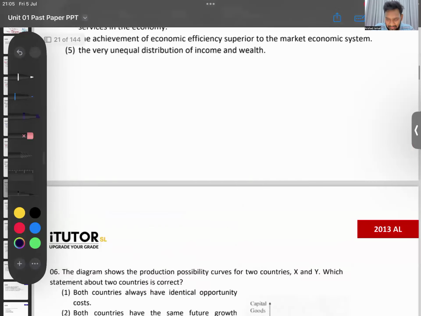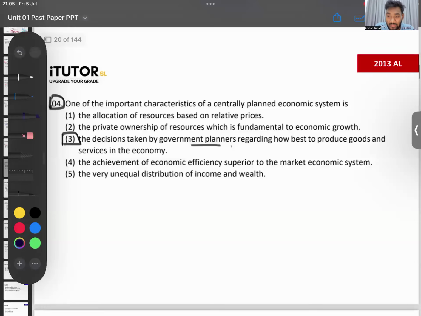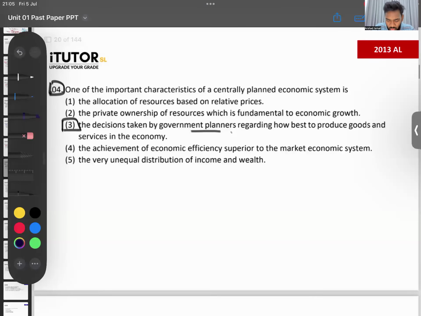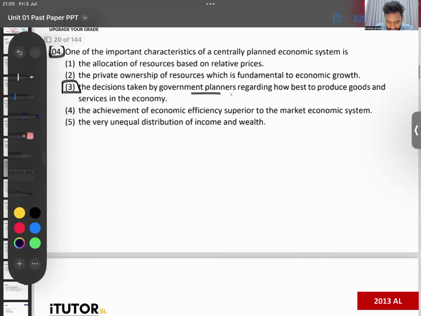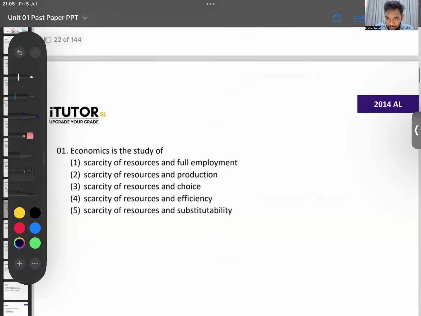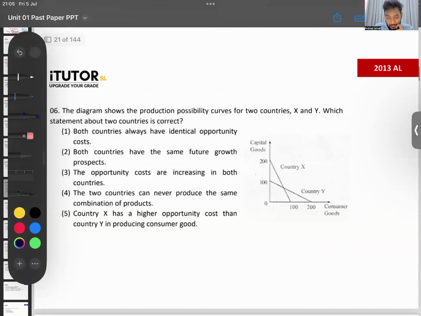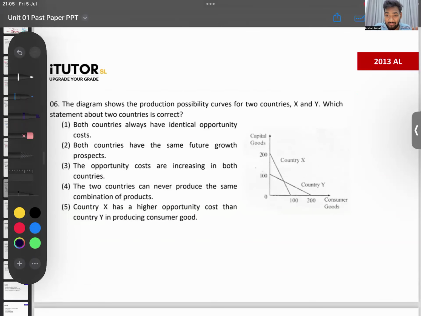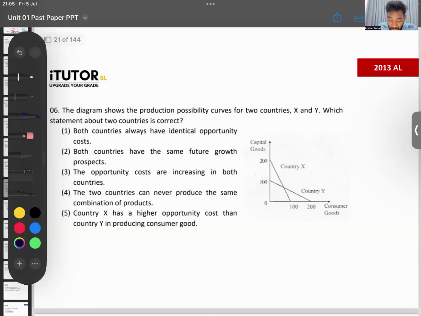Why haven't I put 5? Can someone go into 2013, open your past paper book, go to question number 5? Why have I skipped 5? I have put 4 and I have put 6. Can you check if 5 is unit number 2? Please, or did I make a mistake in skipping? Unit number 2, no? Right, okay. Then we will cover that in unit number 2, don't worry. So we'll come to unit number 6.